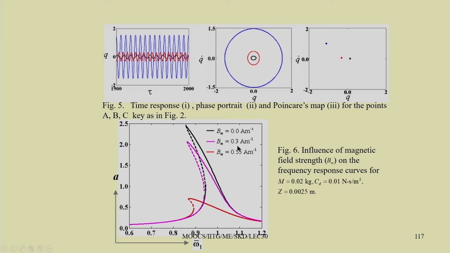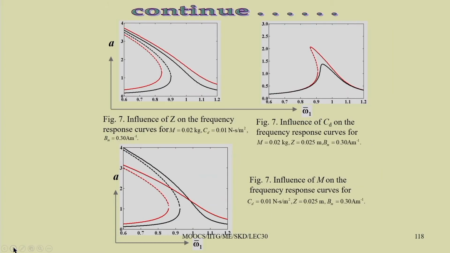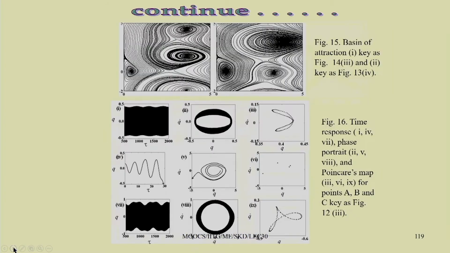Now, by applying a magnetic field of 0.3, this pink color, and then finally by applying a higher magnetic field, it has reduced further. If we have a magnetoelastic beam, then by applying a magnetic field we can control the vibration of the system, as we can control the stiffness of the structure with the magnetic field.